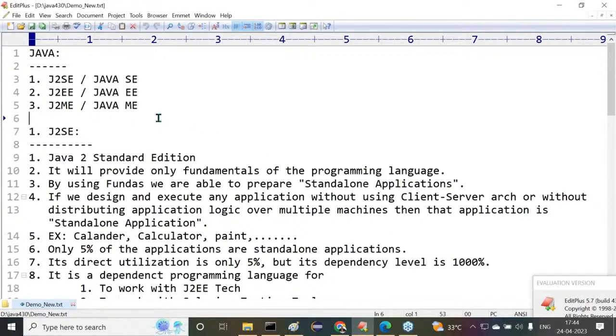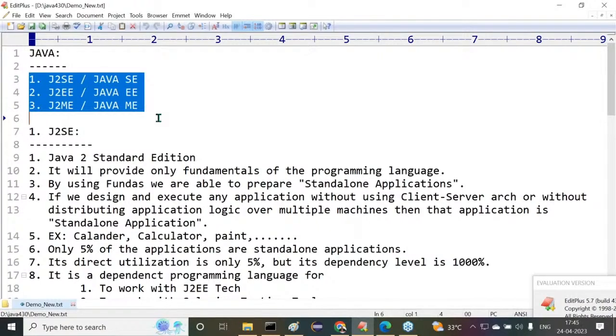See, Java is available in how many parts? Three parts. What are the three parts? J2SE, J2EE and J2ME. J2SE provides only the fundamentals of Java. By using the fundamentals, we are able to prepare standalone applications. Standalone applications are like what? The calendar in our computer, the calculator in our computer, like this.